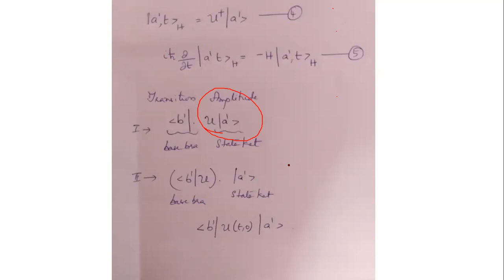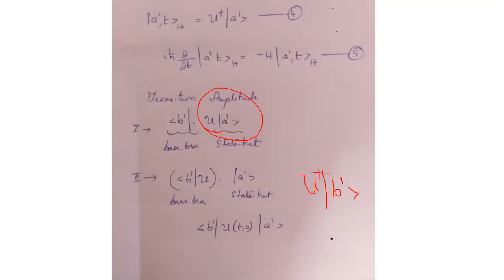And how does it change? We know that b prime changes as U. So with time changes, the base ket b prime changes as U dagger b prime.